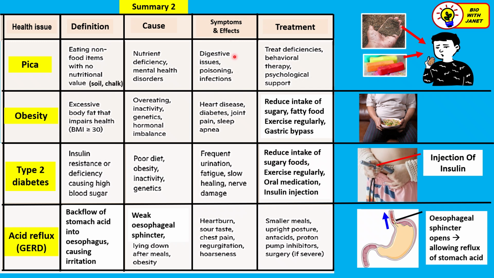Symptoms and effects. They will suffer from digestive issues as they take in all these substances that are unhygienic, and also these substances may contain some toxins in them, right, like paint. Poisoning due to maybe the lead in the paint. Infections, if they eat the soil, it may contain bacteria, okay, that can cause infections. Treatment. So if it's due to nutrient deficiency, then the doctor will treat the deficiency, like deficiency in iron.